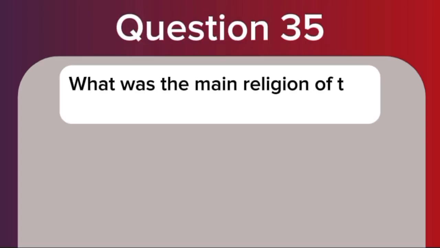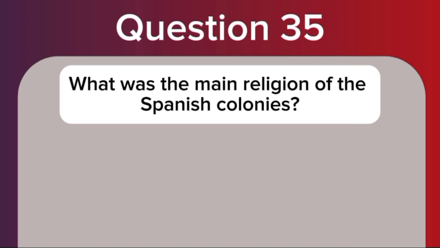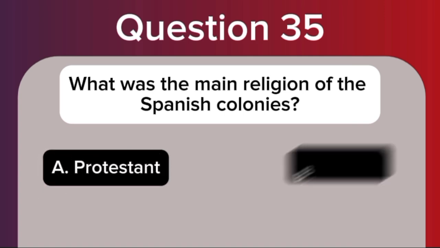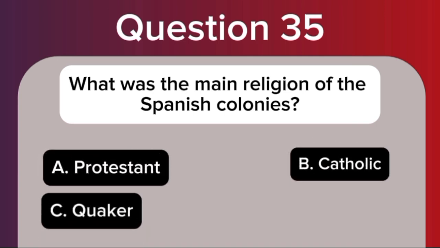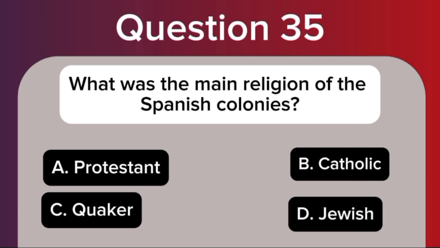Question 35. What was the main religion of the Spanish colonies? A. Protestant. B. Catholic. C. Quaker. D. Jewish.